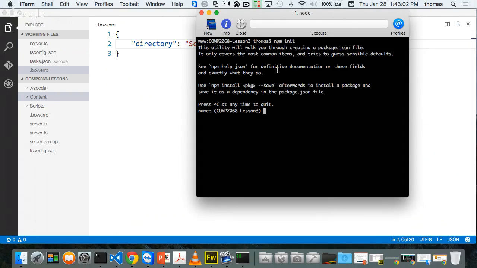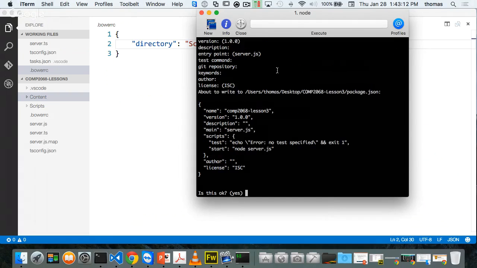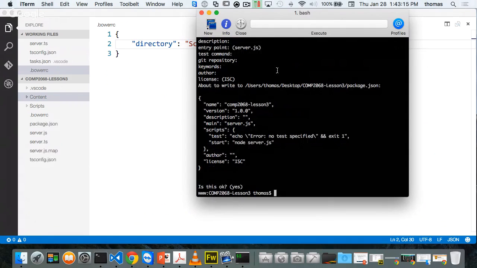And it's going to ask me for the name of my project, and I want to put it all in lowercase. So COMP2068, and it's going to be less than 3, all in lowercase. And I'm going to press enter, enter, enter, enter, enter, enter for the rest. Okay. What this little wizard does is it creates this package.json file. So whenever I include additional npm packages in here, it knows where to find them, right? So I need this piece.